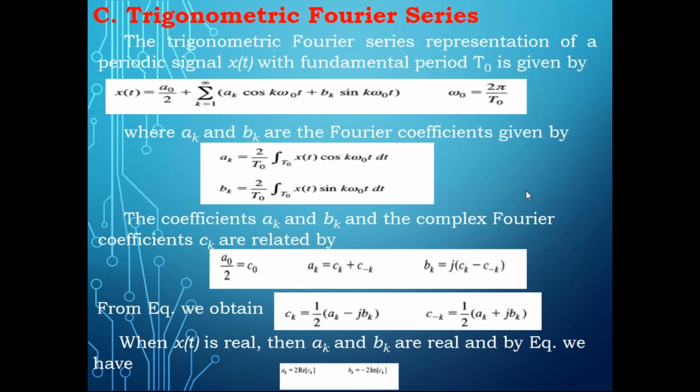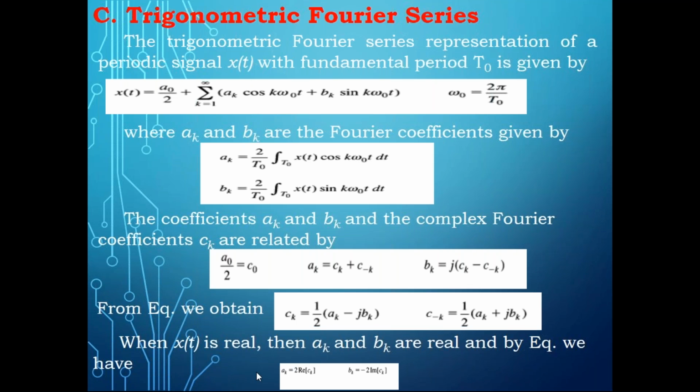If I know CK, I can calculate AK and BK, which is the trigonometric Fourier series. If I know AK and BK, I can calculate CK and C minus K, which is the exponential Fourier series. So if I know the relation between one series and the other, I can find the other series very easily. That's how this concept is very useful to you.